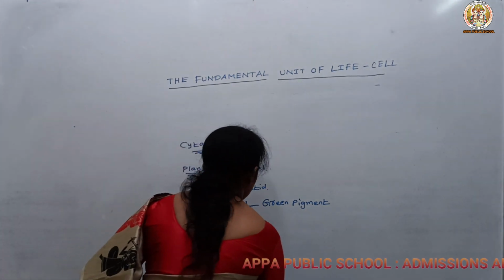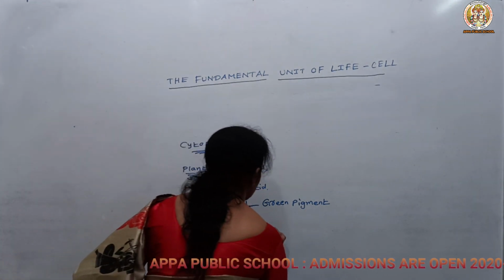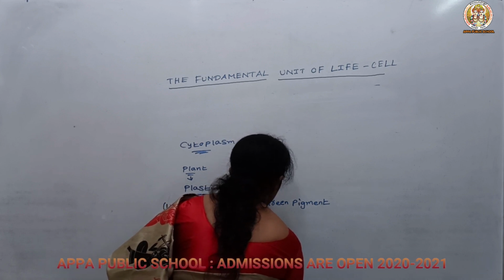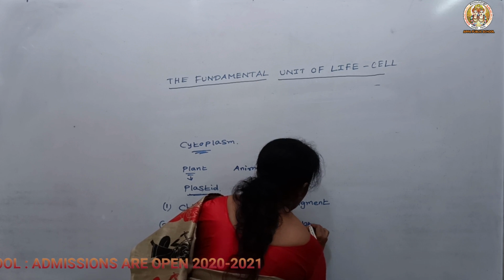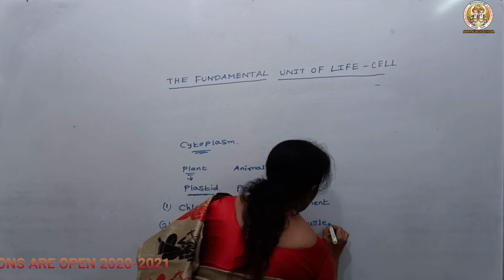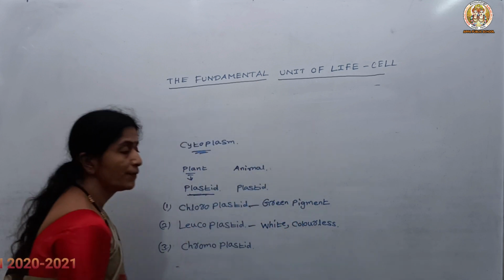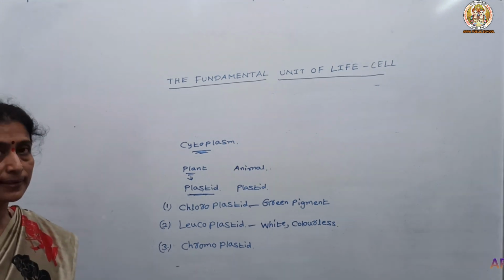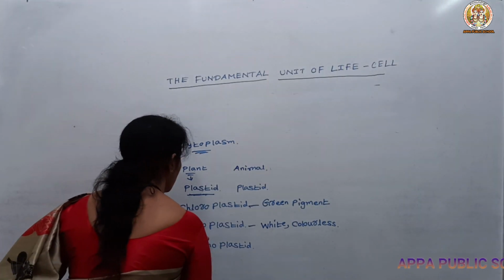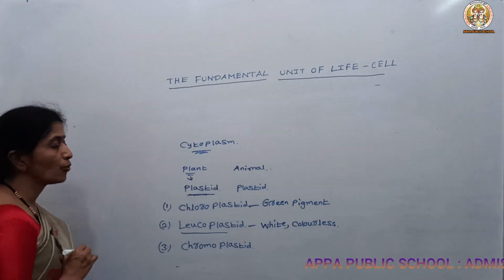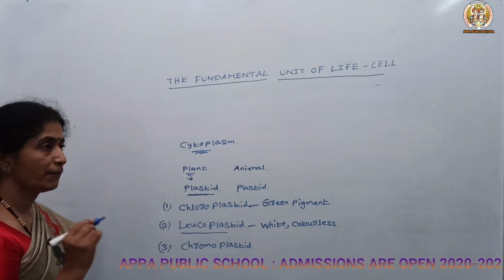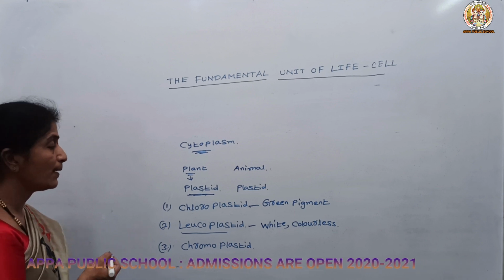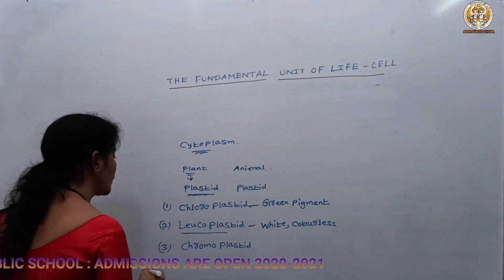Next is leucoplastid. It is colorless or white in color. You can call that white or colorless. These are present for the storage of starch and oil grains. The function of this leucoplastid is the storage of fat as well as oil material and starch.